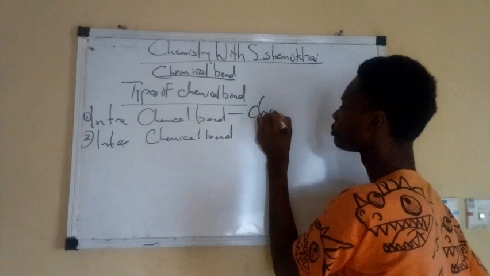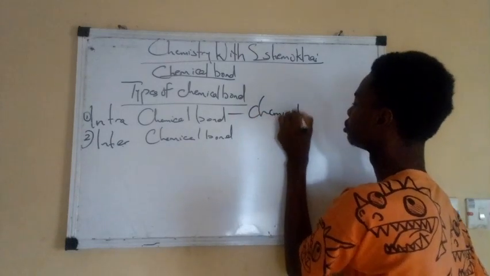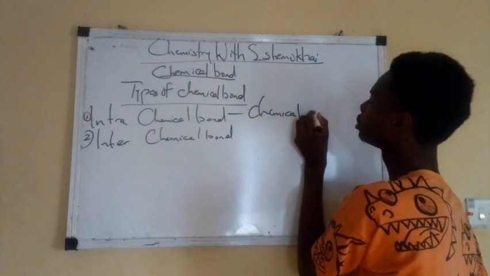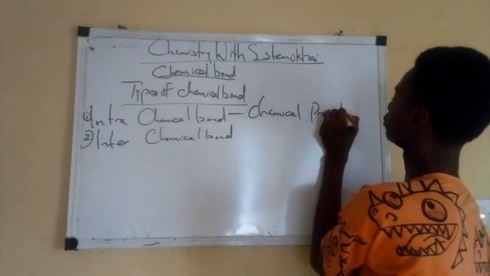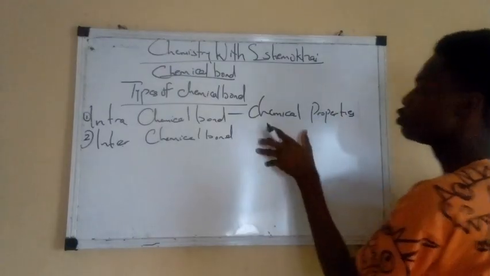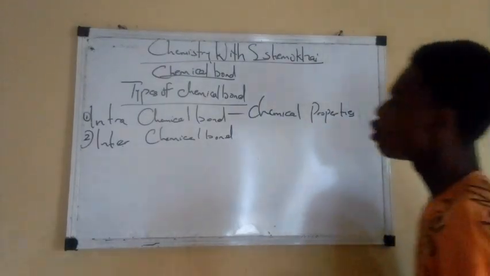So whenever you hear intrachemical bond, know this: chemical properties. You know what? Chemical properties. Alright.